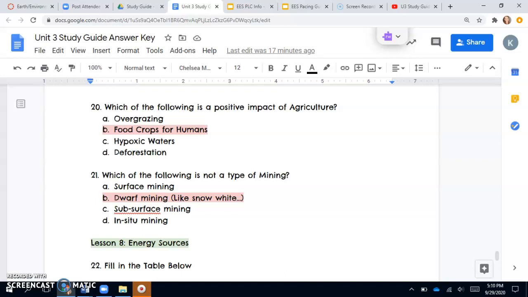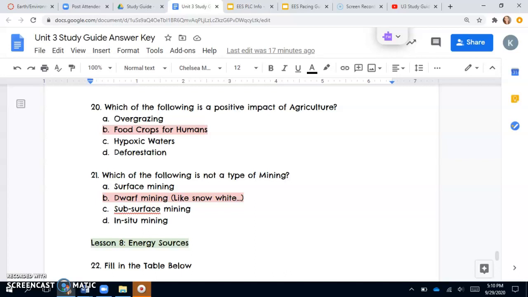And the deforestation is negative. So deforestation will lead to an increase in CO2 in the atmosphere, and also decrease the amount of oxygen that's being produced. And it will decrease the overall productivity of an ecosystem. So the benefit here of agriculture is that we do get food crops for ourselves. So the answer here is going to be B.